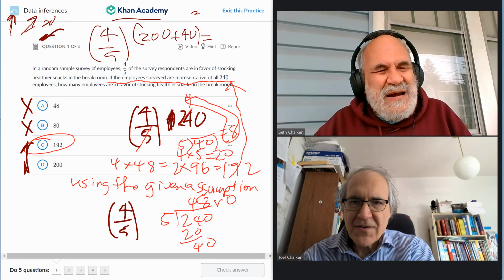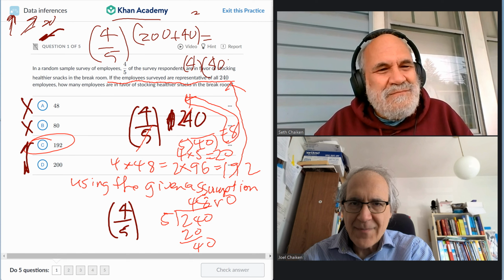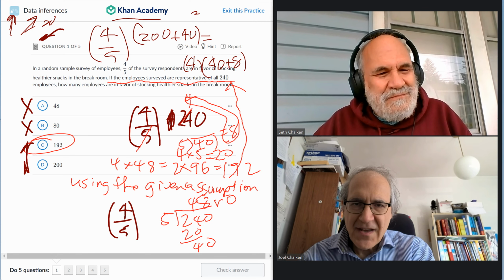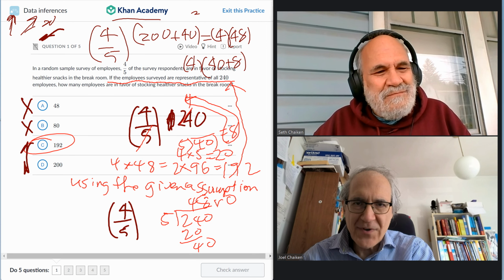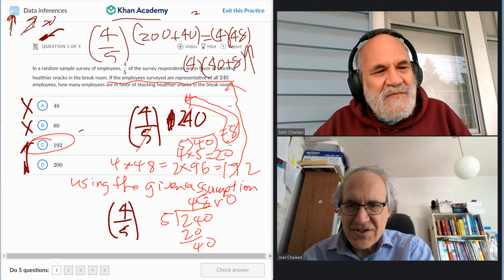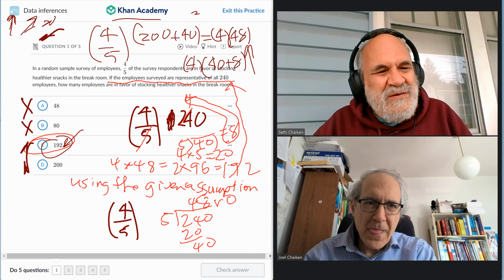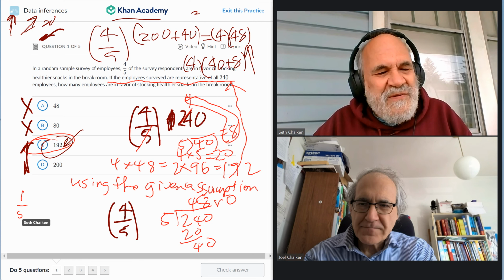Now 200 divided by 5 is 40, and 40 divided by 5 is 8. And then you have 4 times 48. Once you have 4 times 48, you can tell immediately that the last digit is a 2. That's the answer.